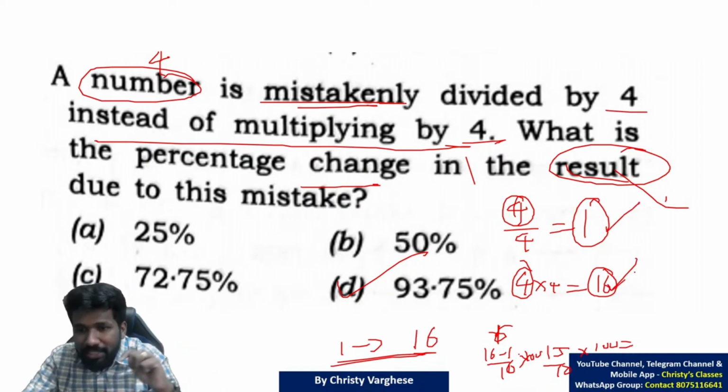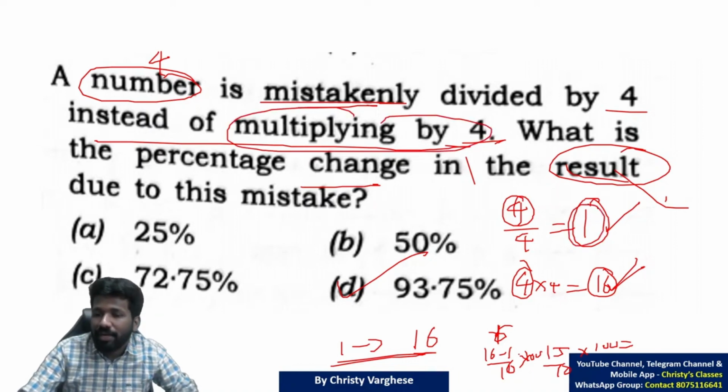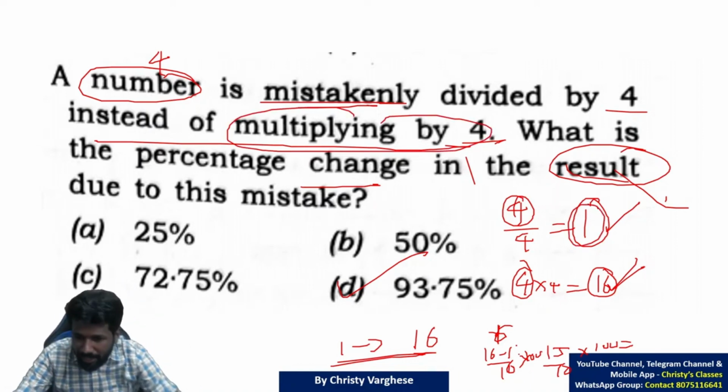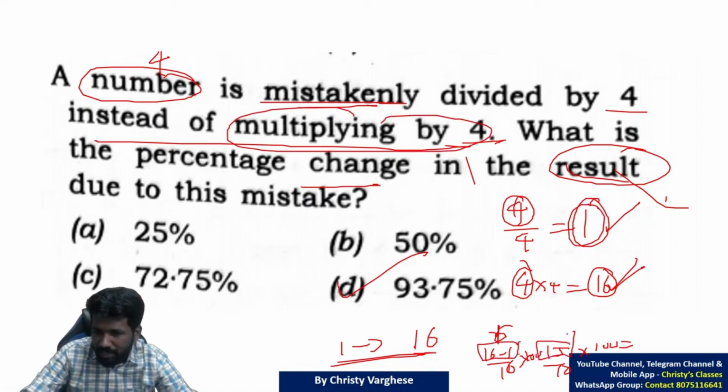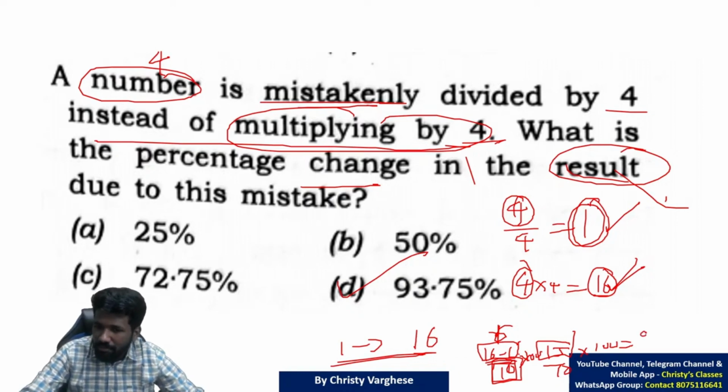You were supposed to get 16 because multiplication is what you are supposed to do, but you did 1. So the error is 16 minus 1, 15 error, compared to 16. That is what we need to find now, because you were supposed to get 16, so compared to the original value. So 15 by 16 into 100. Multiplying that, you will get 93.75.